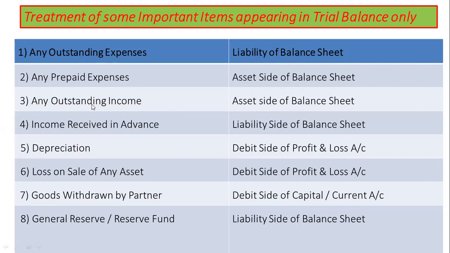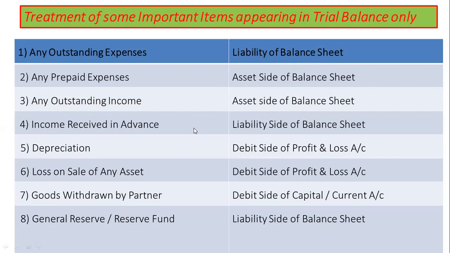When outstanding is expenses, then it is always on the liability side, and if outstanding is income, then it should be on the asset side of the balance sheet.